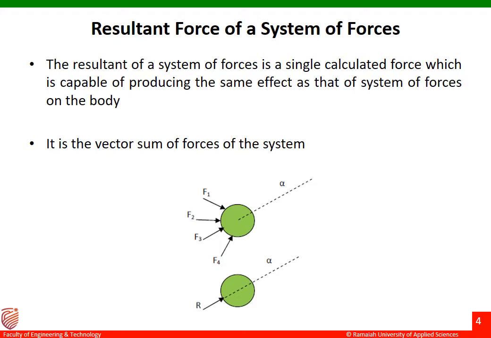Resultant force of a system of forces. The resultant of a system of forces is a single calculated force which is capable of producing the same effect as that of the system of forces on the body. It is the vector sum of forces of a system. The example for this is displayed on the screen. You can see on a body there are different types of forces, that is F1, F2, F3 and F4. The resultant of all these forces is represented as R.